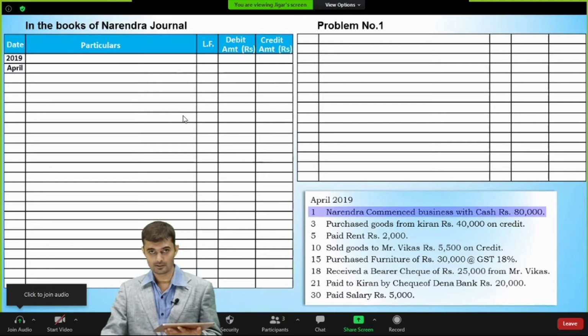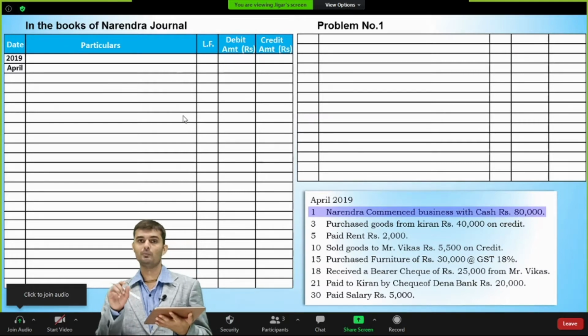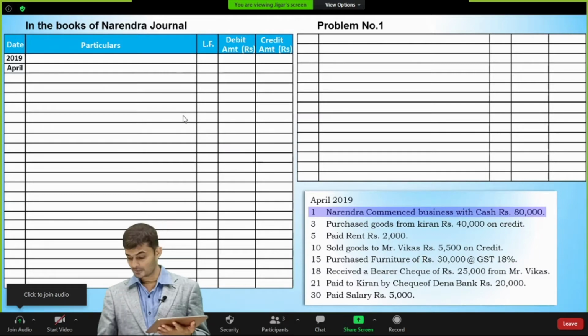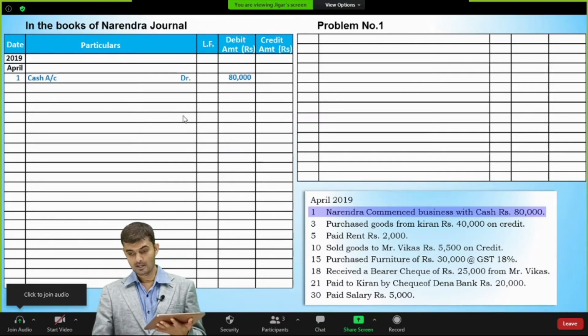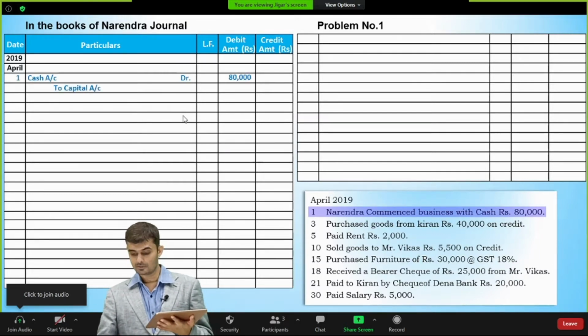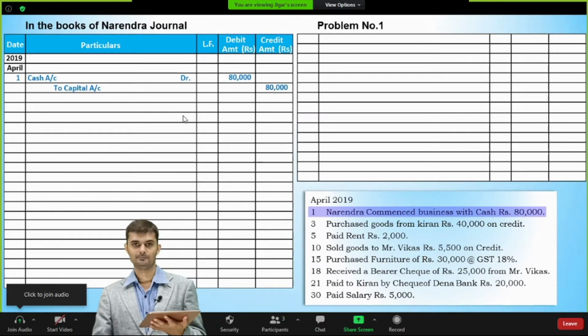So we are the business. Here two accounts will be used. First is cash. Cash is coming in. That's why it will be debited for 80,000. And Narendra's capital account is a personal account. That's why it will be credited for 80,000.